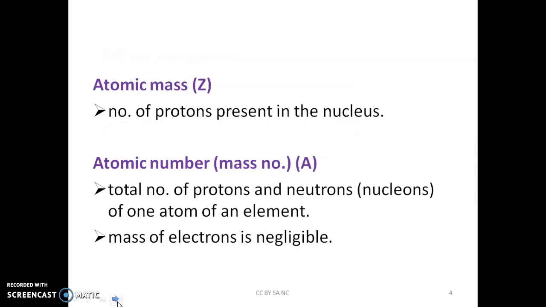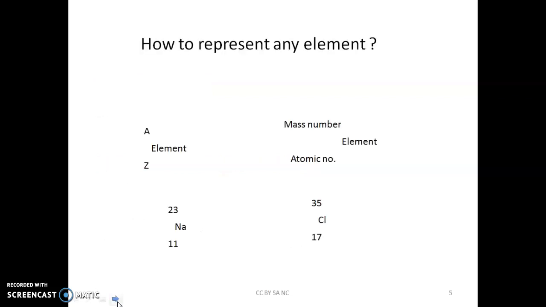Atomic number. We can represent it by capital Z. This represents the number of protons present in the nucleus. Mass number is represented by capital A. This is the total number of protons and neutrons of one atom of any element. Protons and neutrons together are also called nucleons. Since the mass of electrons is negligible, the mass of protons and neutrons is widely considered.